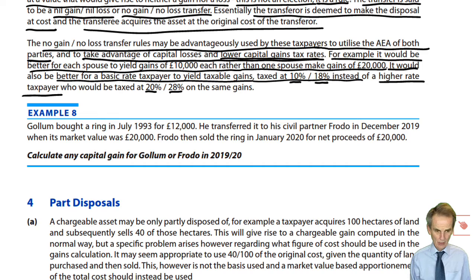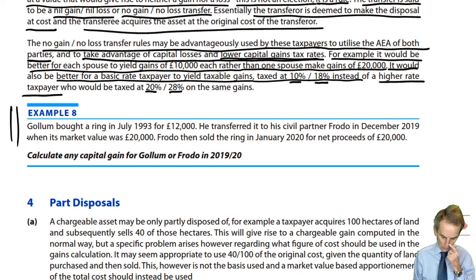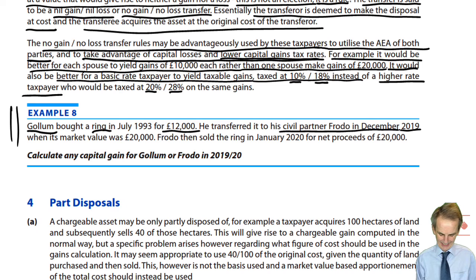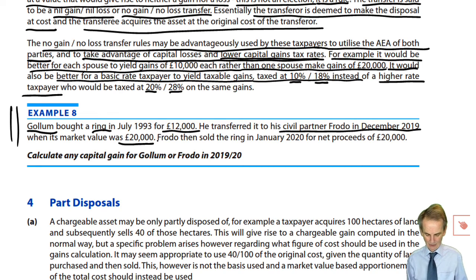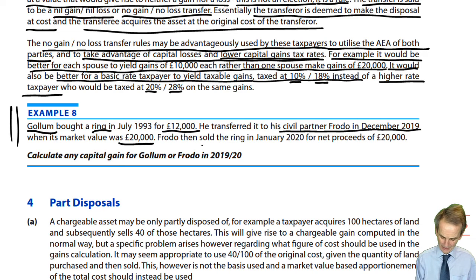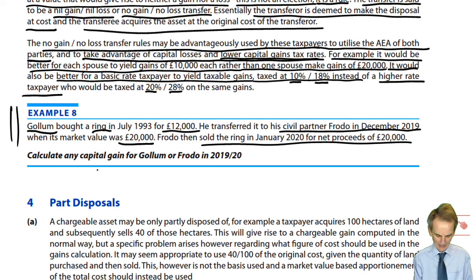We've dealt now with the no gain, no loss transfer issue, and there's just one little example there, example 8, for you to have a go at. We have, by name here, Gollum, bought a ring in July 93 for £12,000. Gollum then transferred it to his civil partner Frodo in December 2019 when its market value was £20,000. Frodo then went on to sell the ring in January 2020 for net proceeds of £20,000. Calculate any capital gain for Gollum or Frodo in the 1920 tax year.